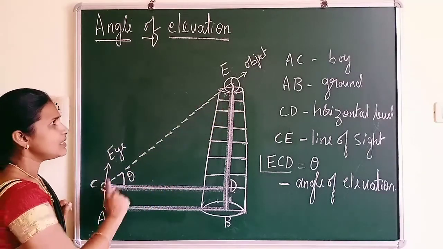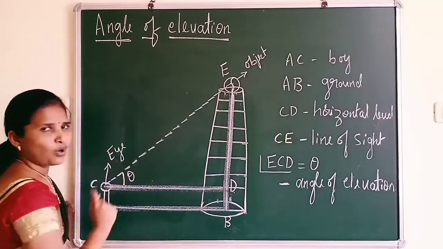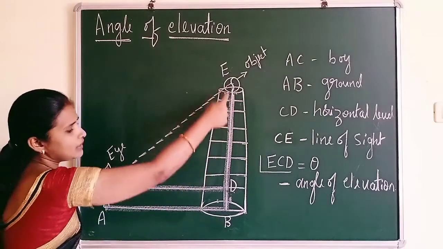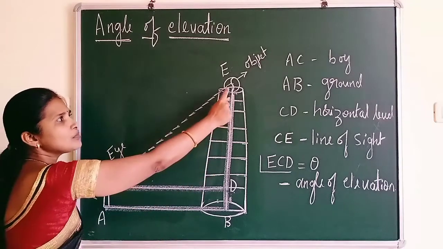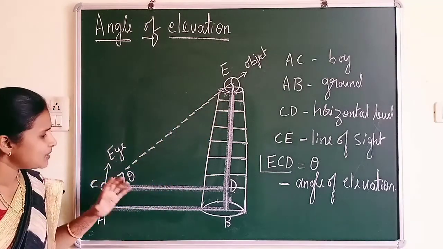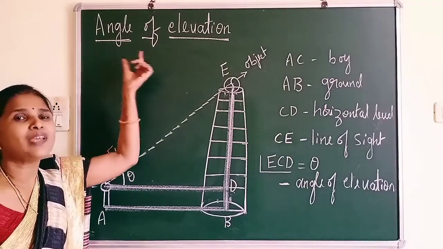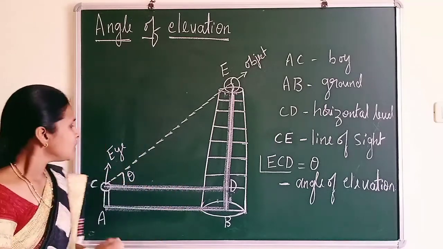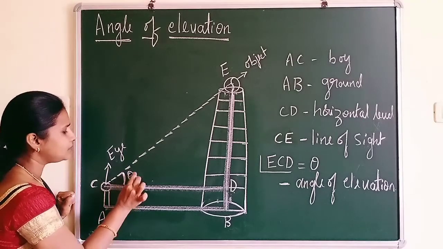That is, CE is a line of sight, CD is the horizontal level, AB is the ground, and EB is a minar, that is the height of the minar, and this object E is an object where you are looking at. Now let me explain one more very important thing, I wrote the heading here, angle of elevation. What is the meaning of angle of elevation? This is an angle where I have written here theta.